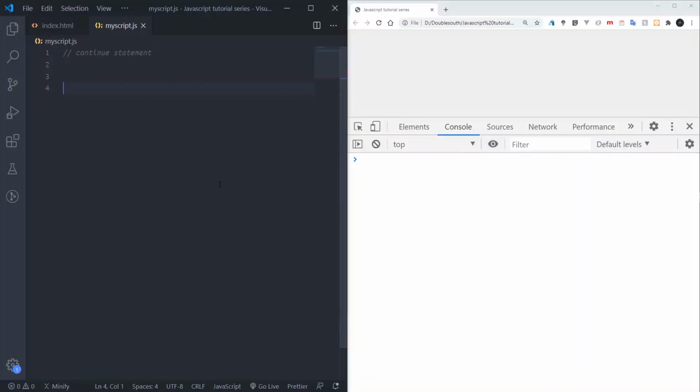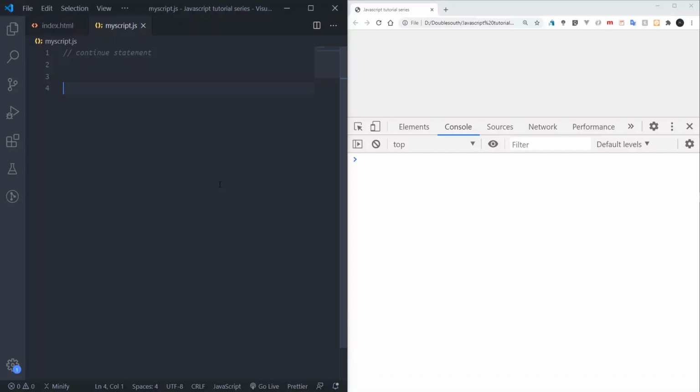In this tutorial I want to talk about the continue statement. The continue statement helps us break out from the current iteration of our loop. I haven't used the word iteration before. When I say iteration, every time the loop runs, that is an iteration. So if a loop runs 7 times, that is 7 iterations.